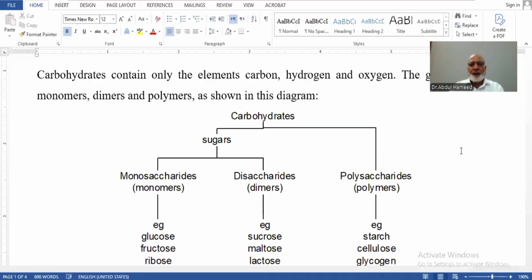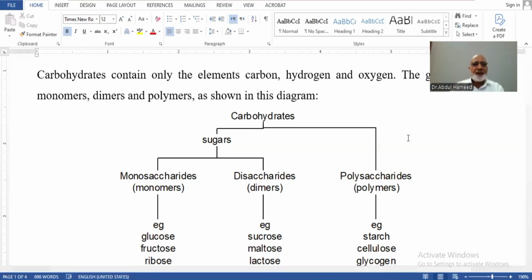In the first document about biological molecules, we have already discussed the biochemical definition of carbohydrates: these are compounds having polyhydroxy aldehyde or ketones, or larger molecules that, on hydrolysis, may give rise to chemicals having polyhydroxy aldehyde and ketones. So that was the definition. Now we are supposed to discuss carbohydrates in much more detail.